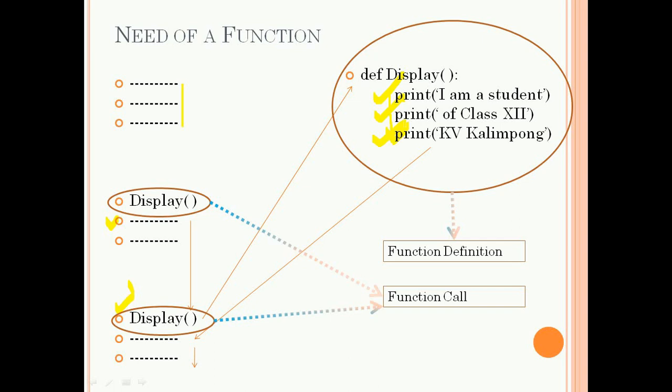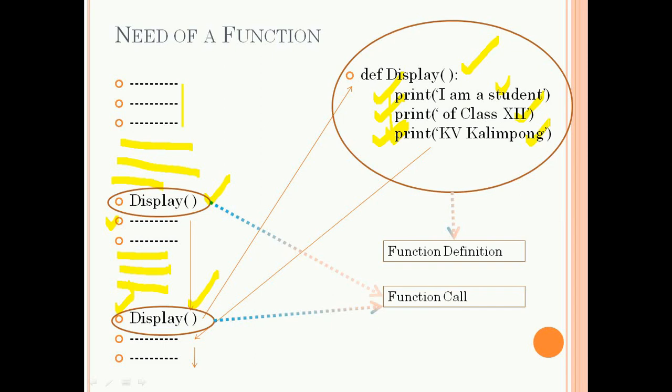You might be thinking that instead of this display we are using three print functions here, and again instead of writing display we are using three print functions. So totally there were 6 statements, and now after using the display function we are using 1, 2, 3, 4, 5 and 6 statements. So we are writing the same amount of code. So what is the advantage?